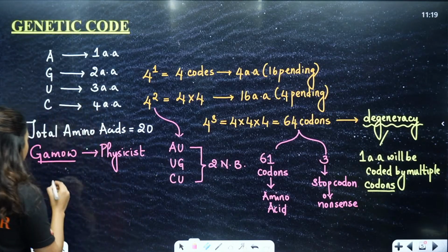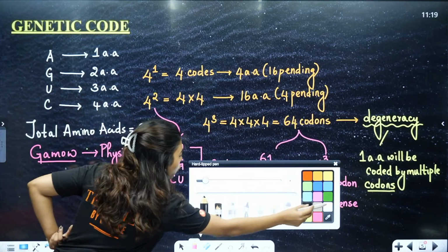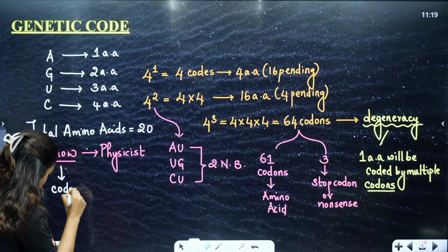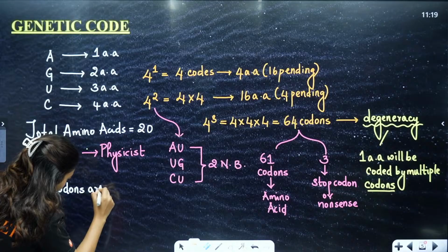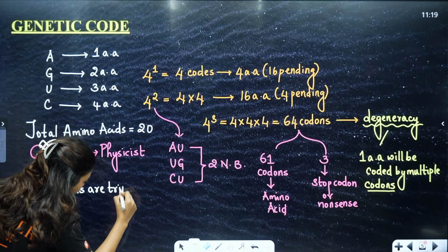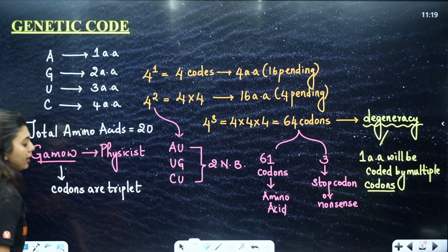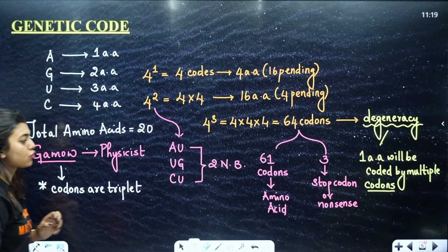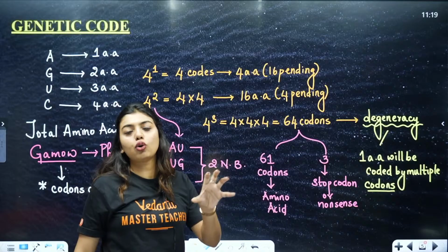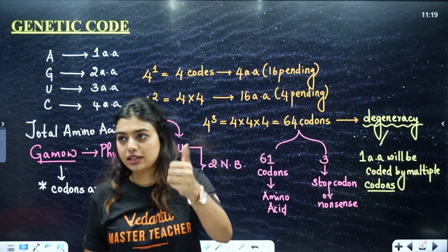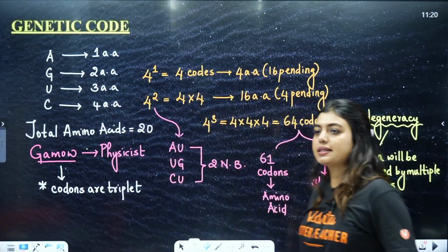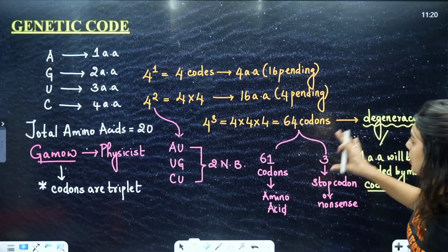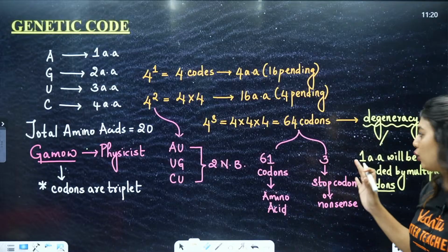Okay, so he was the one who told that your codons have to be triplet. Codons are triplet, and it has to be triplet, then only the entire thing is going to work, where each of the codons is going to code for an amino acid. Awesome. Hi Jerusha. Okay, this is the basic understanding of your codon. I hope this is clear.